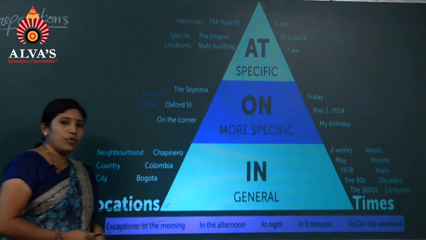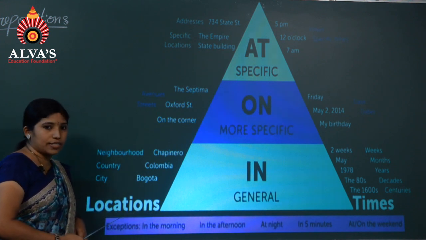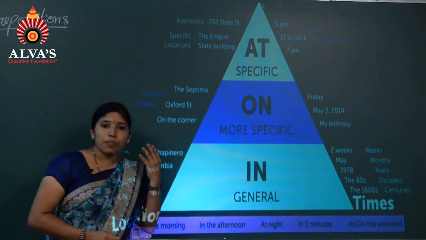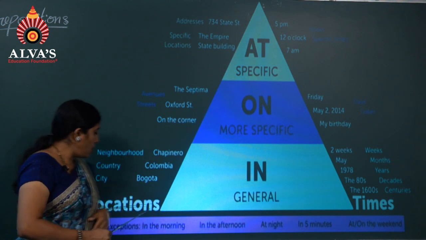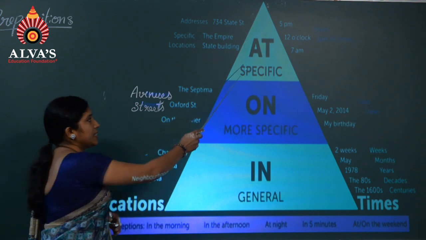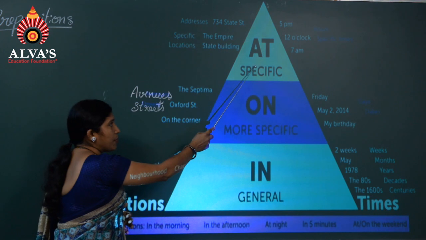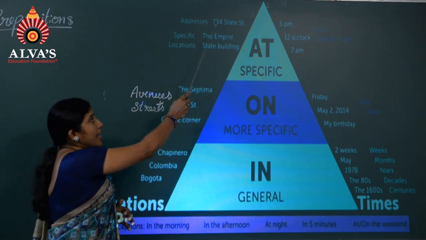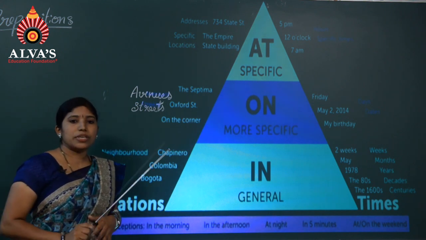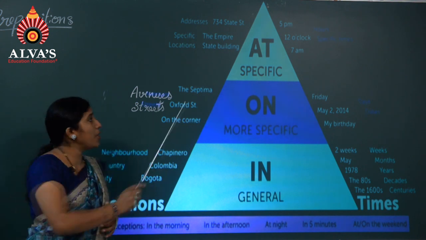In today's class, we will learn about prepositions of locations or prepositions of place. Here, at, on and in are used both for prepositions of time and prepositions of location or place. Prepositions of place, at. Where to use at? What is the function of at? The preposition at is used for an exact address or a specific place. When we speak about a specific place or exact address, we have to use at.